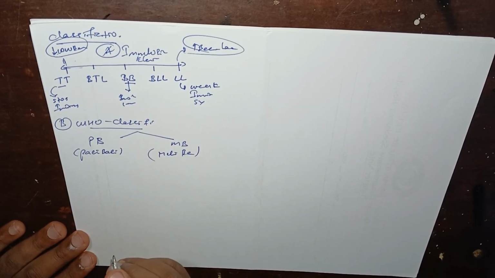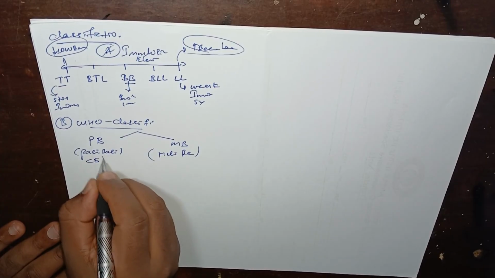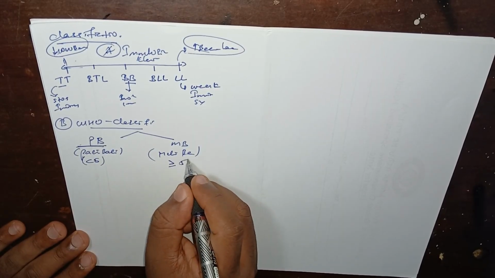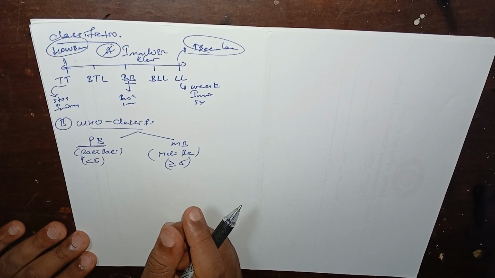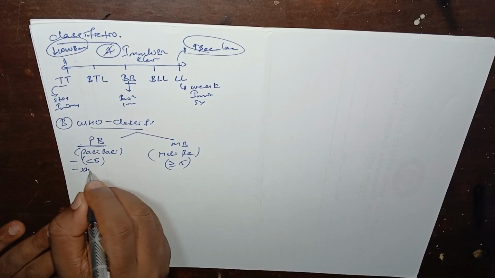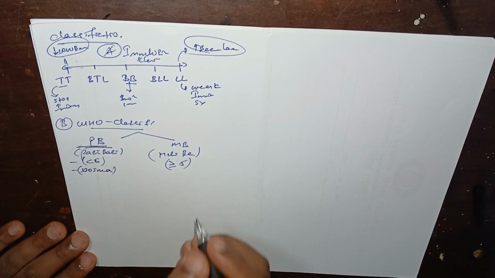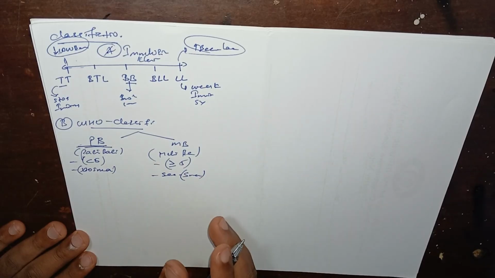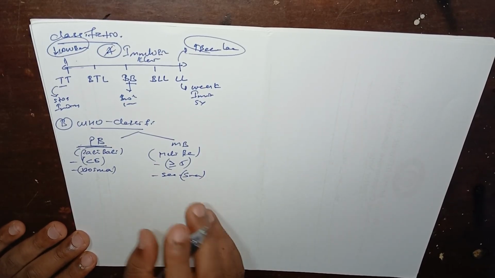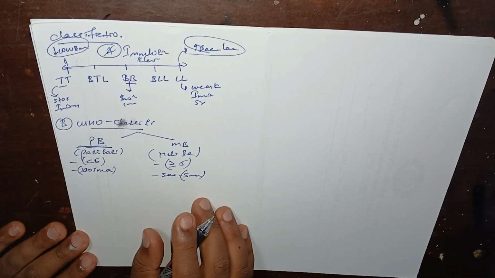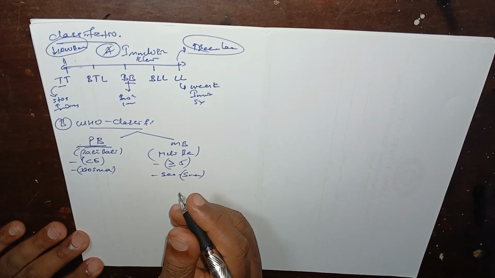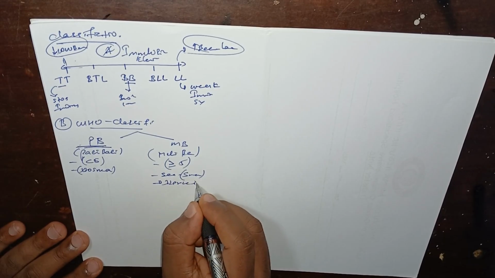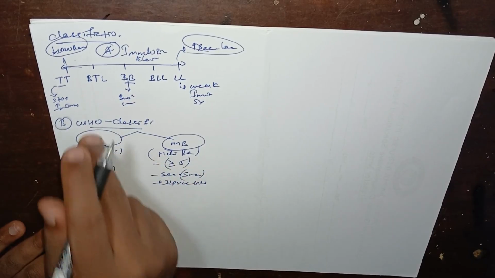So basically, the first thing is you see the skin lesions. If there are less than 5 skin lesions or less than 5 nodules, it is paucibacillary. But if it is 5 and above, it is called multibacillary. Simple like that. And you do a smear, and if there is no bacilli on smear, it is paucibacillary. But if you see, with acid-fast stain, obligate intracellular microorganisms, they are multibacillary. And if the patient has nerve and ganglion involvement, that is also multibacillary. So multibacillary is a kind of severe form of paucibacillary.